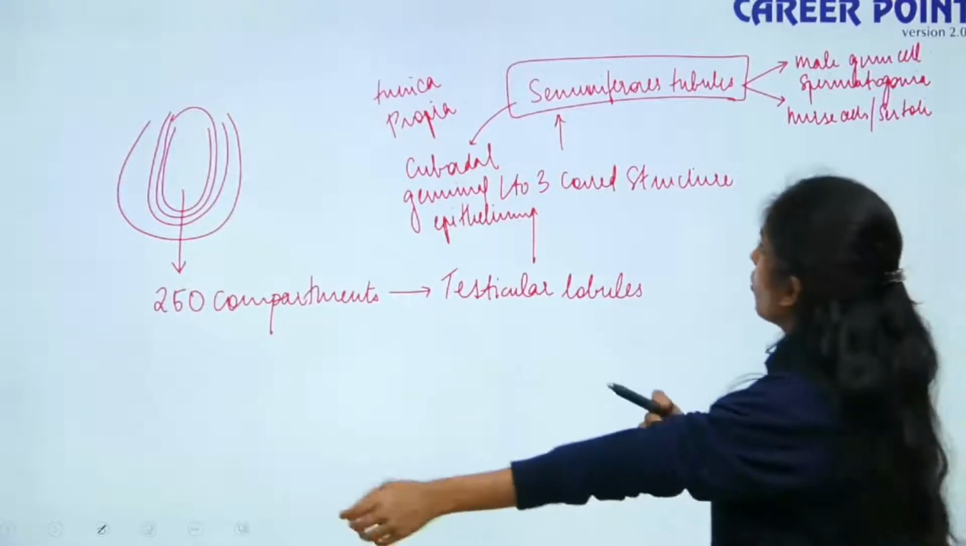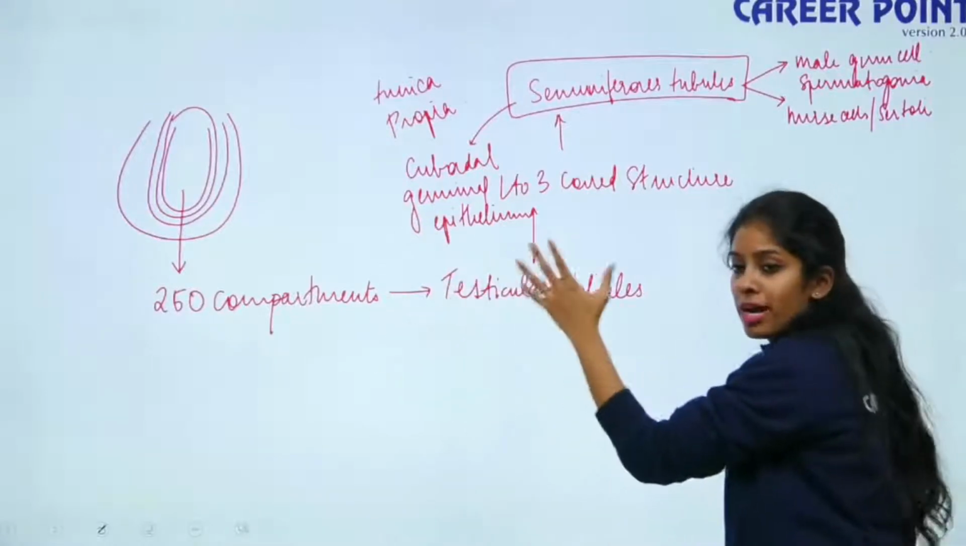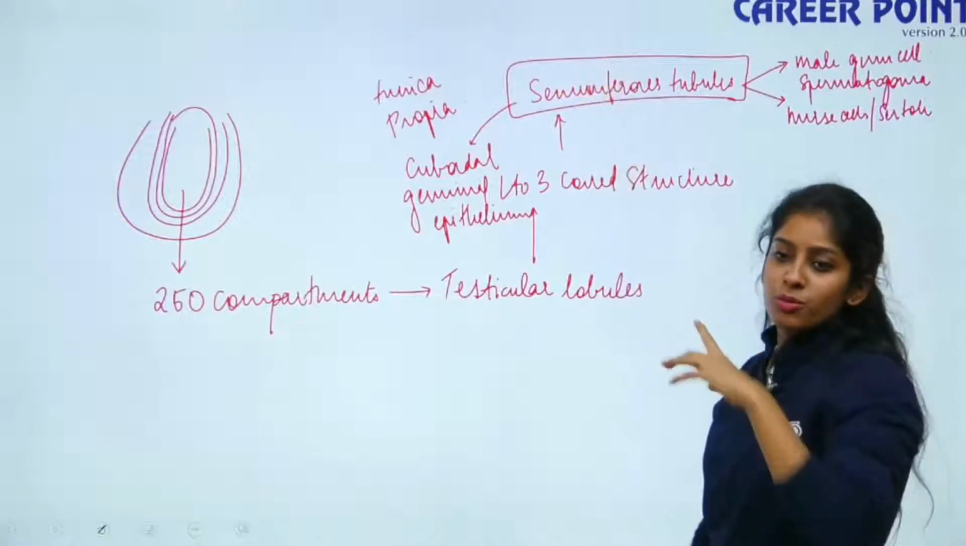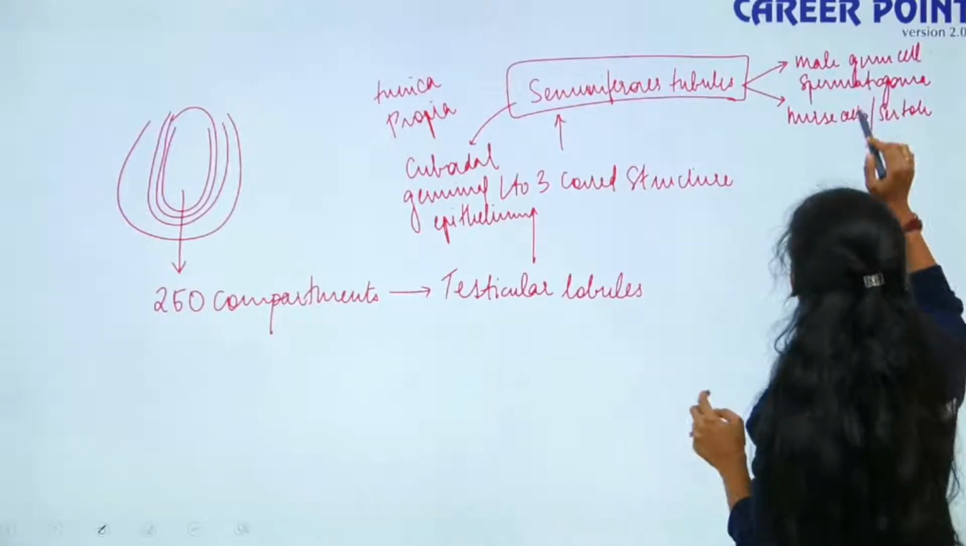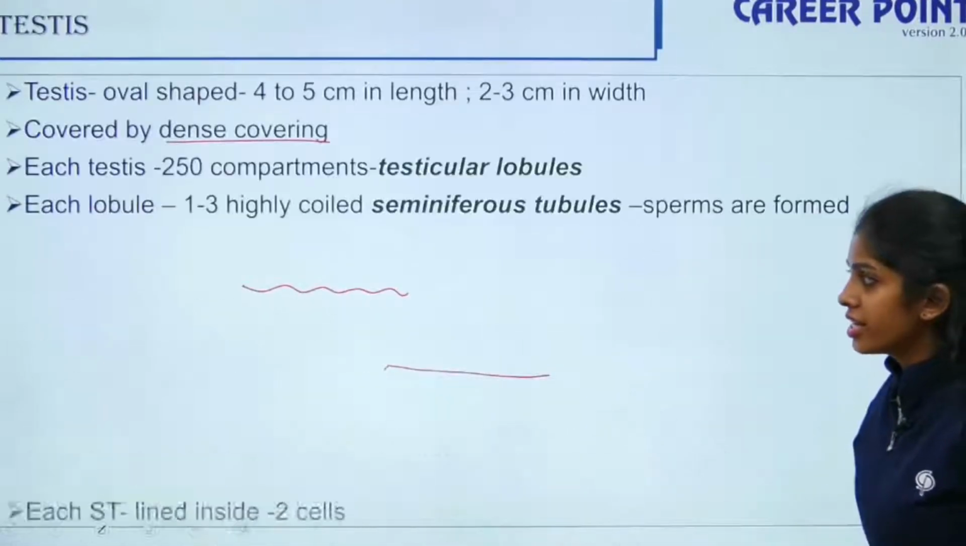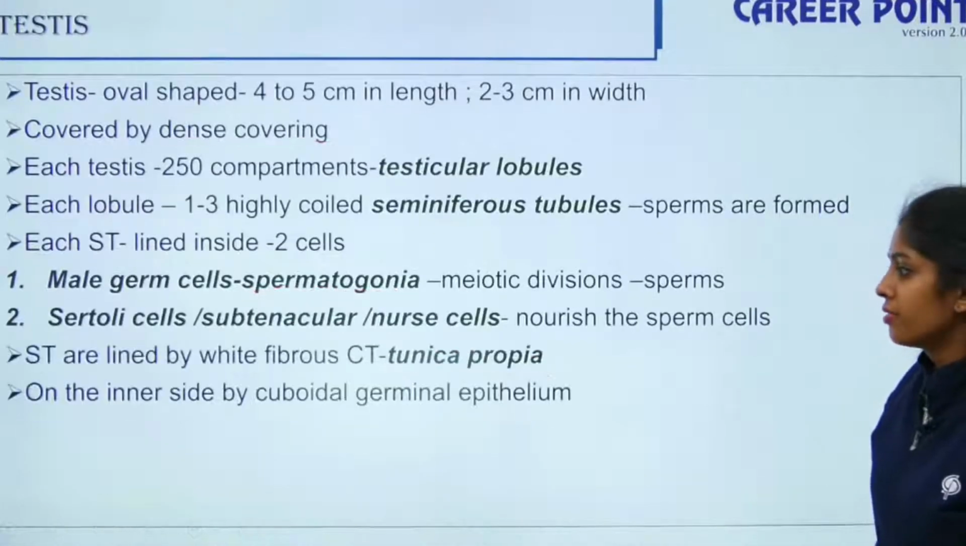Yes, fine, okay. So 250 compartments, testicular lobules, seminiferous tubules. So seminiferous tubules have 2 cells. One is male germ cells and your nurse cells. Okay. So this is what is written here in text. So don't get scared. Fine.